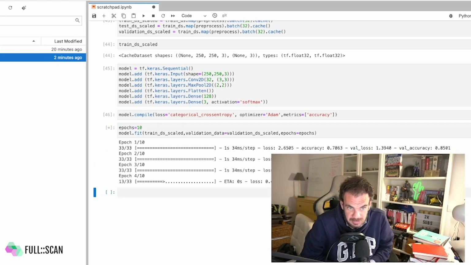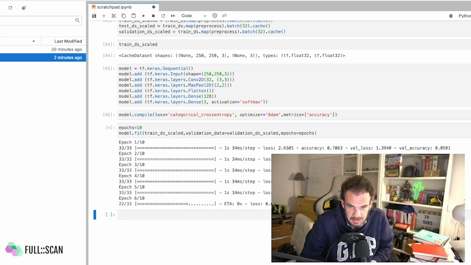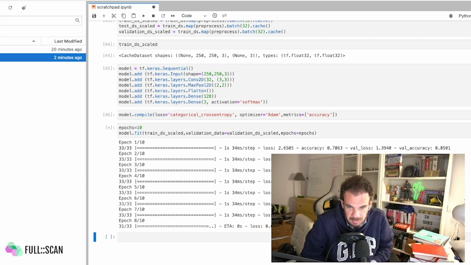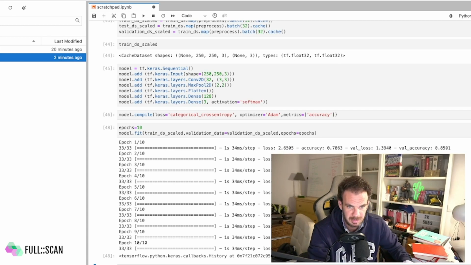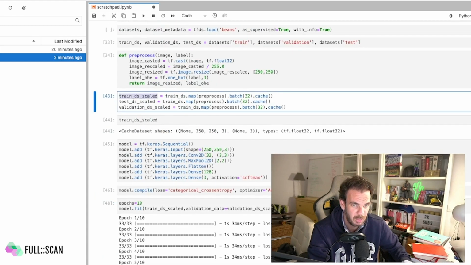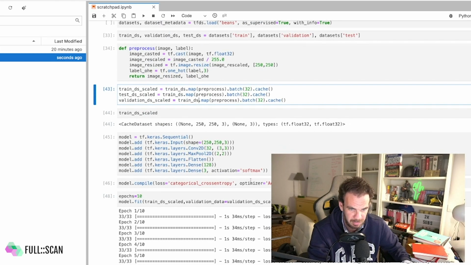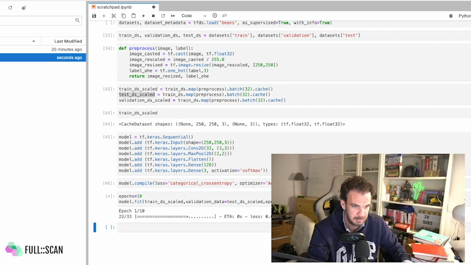Could it be that with just this very simple architecture we're hitting the jackpot? Is it the case that this is already working very well? You can see we're hitting an accuracy of 96%, and the validation accuracy is 93%. It's pretty good, so I will call this a success. Let me do one thing. Instead of running the validation dataset, let's run this with test data to see whether we get the same behavior.